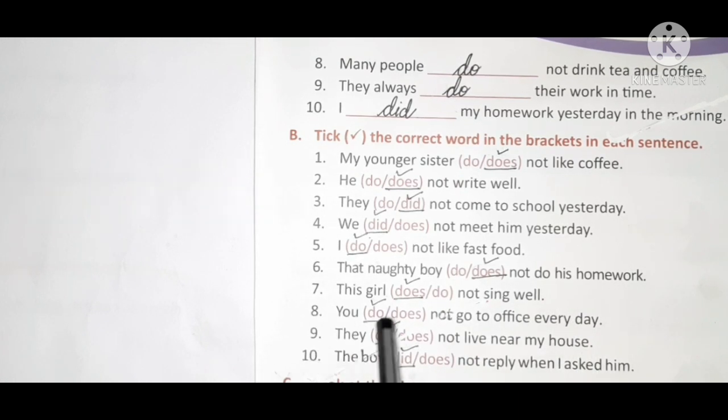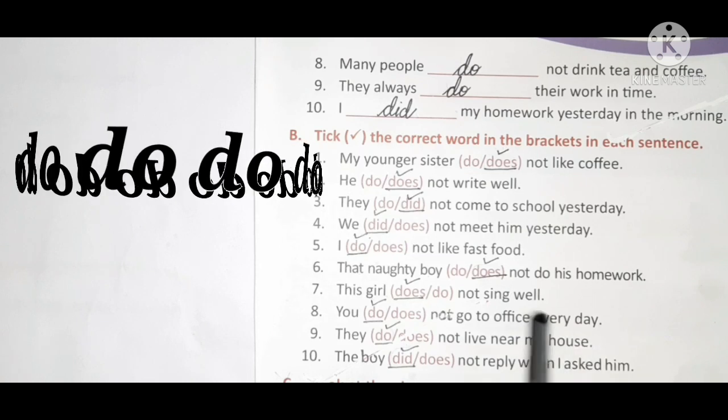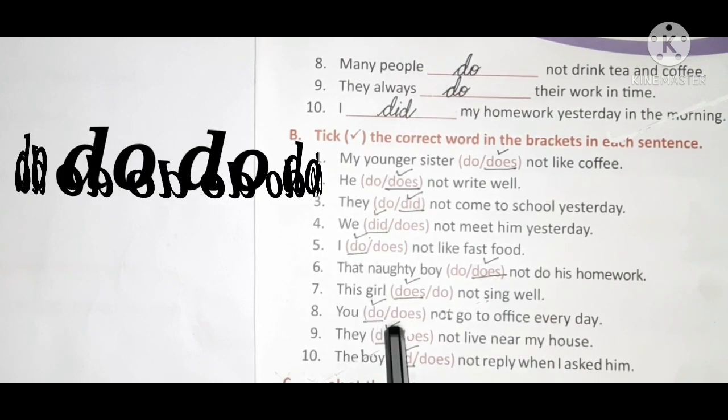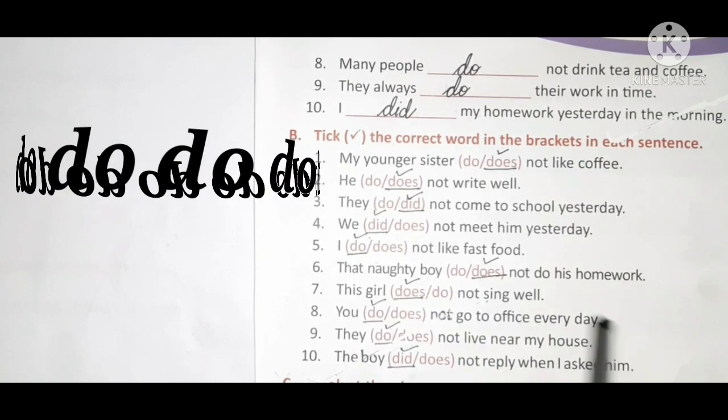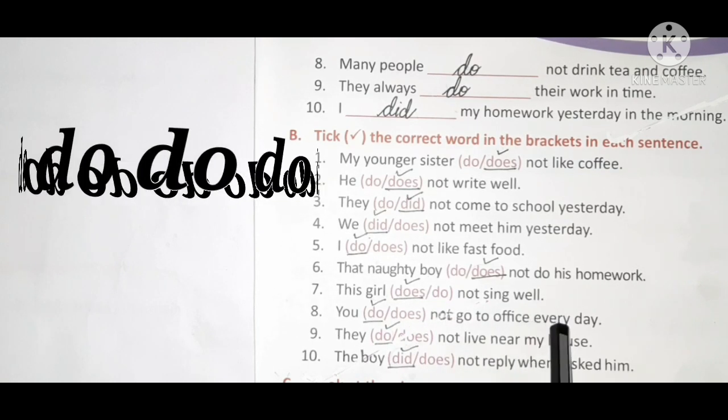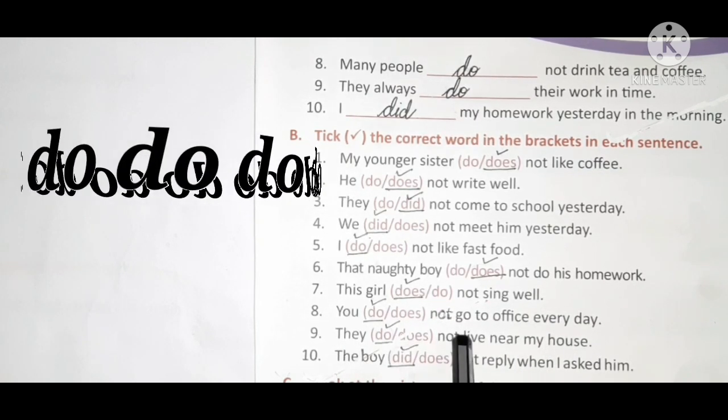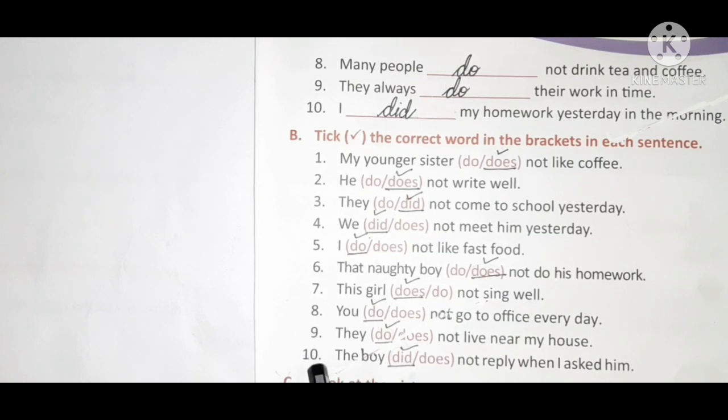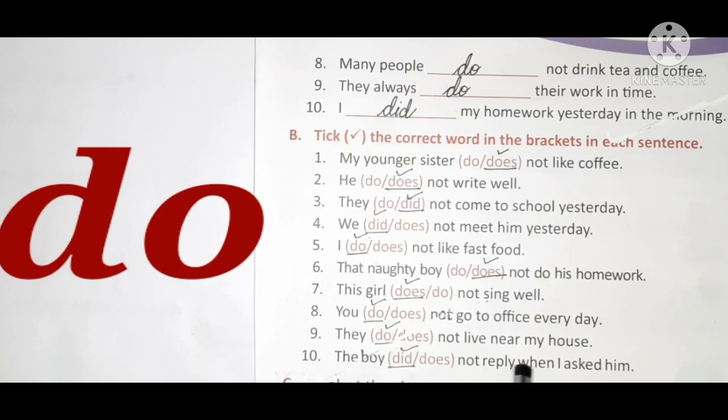Eighth one. You does not go to office every day. So the correct one is do. You do not go to office every day. Ninth one. They does not live near my house.